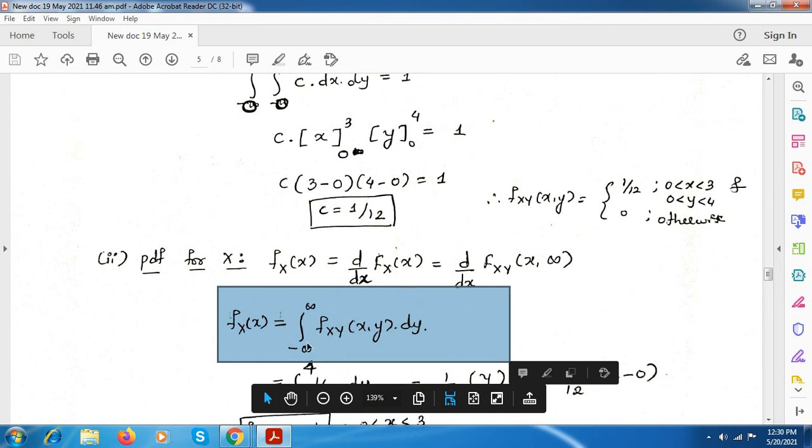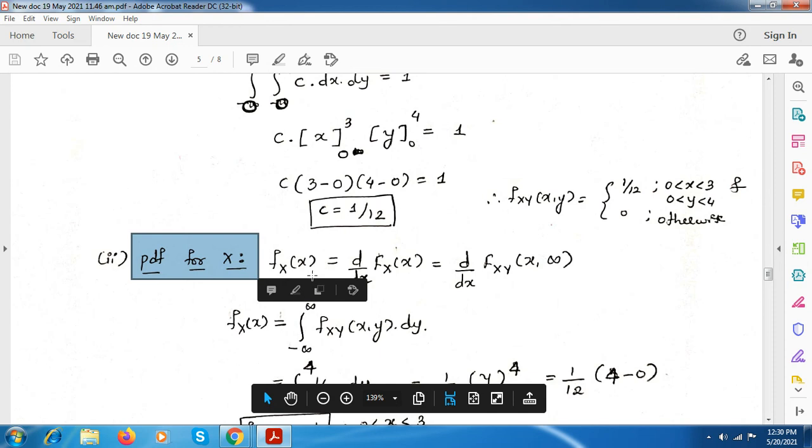You can just try integrating this value from 0 to 4, because this is with respect to y. So here the limit they have given for the y is 0 to 4, and you know this value to be c. You have already found out the c value, that is 1 by 12, and integrate it with respect to dy. So here it is integration from 0 to 4, and here the c value is 1 by 12 into dy. You just try to solve this. The PDF for x you just try to solve.